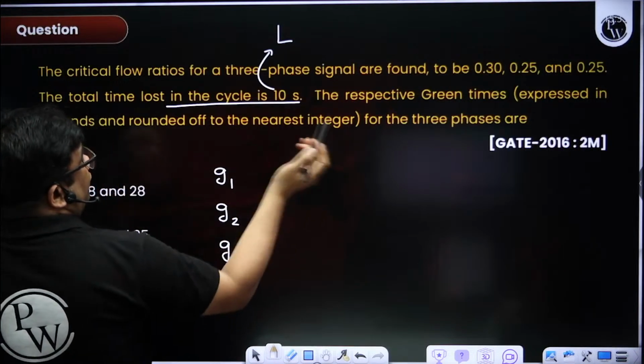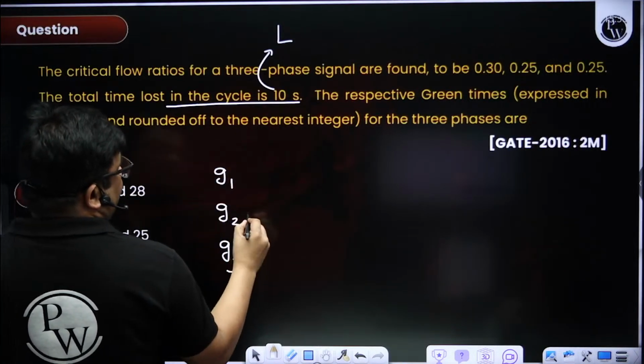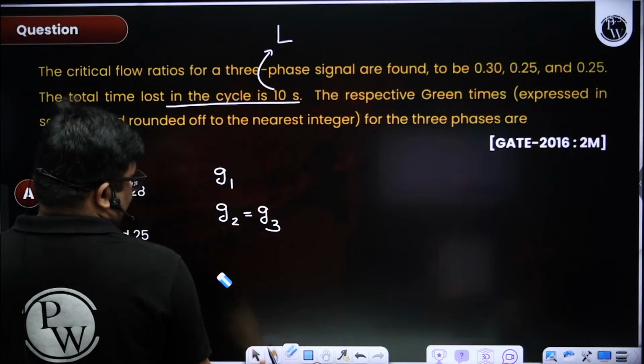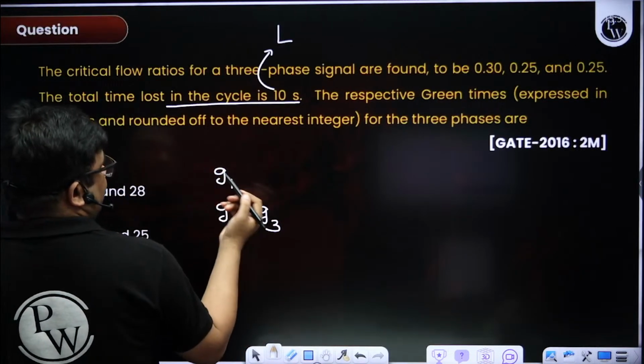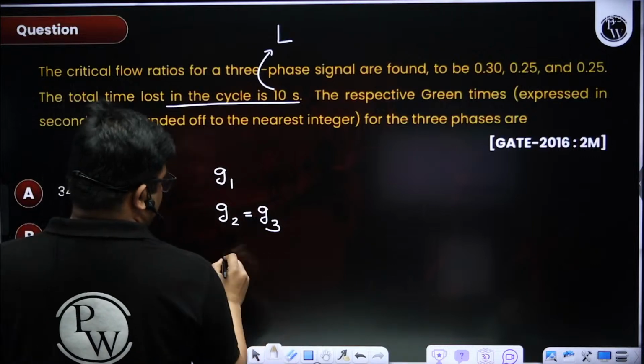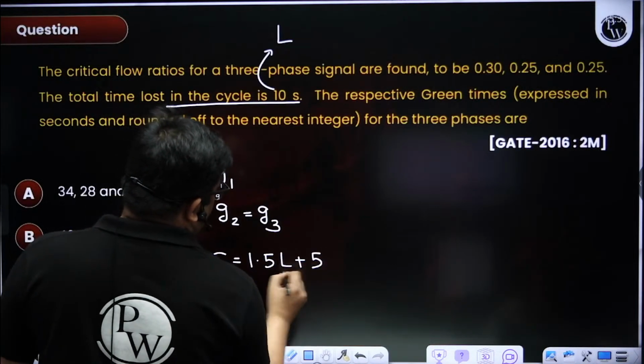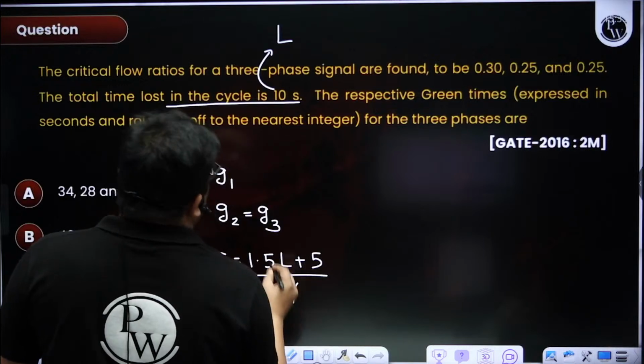Now y1, y2, y3 are given. You see, G2 and G3 will be the same because the y is the same. Now I need to find the cycle length, because they are dependent on the cycle length. Cycle length will be (1.5 L + 5) divided by (1 - y). So y will be how much?